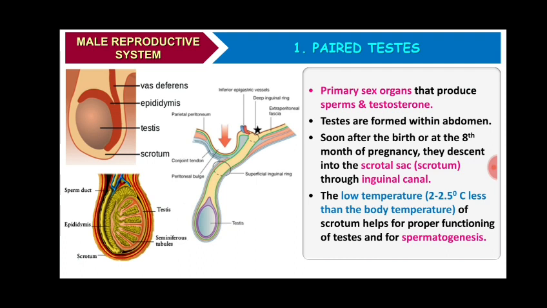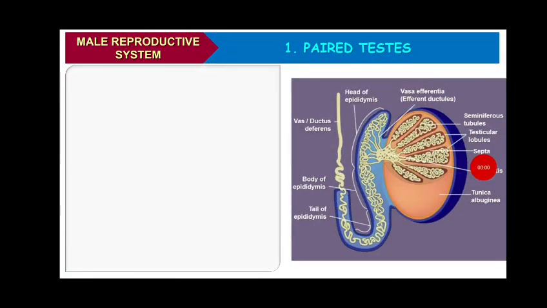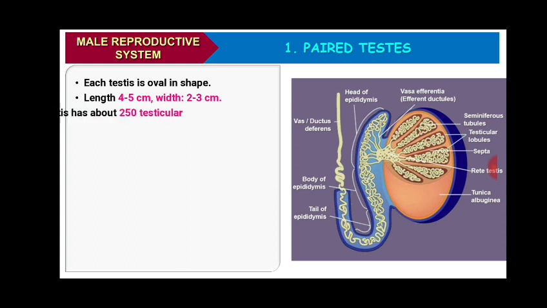The testis descends into the scrotal sac and comes outside because outside there is a temperature 2 to 2.5 degrees Celsius lower than the body temperature, and this is important for proper functioning of the testis and spermatogenesis, that is the formation of sperm. Testis is oval in shape. It is 4.5 centimeter long and 2 to 3 centimeter wide.